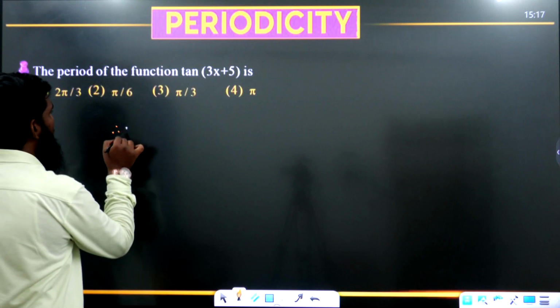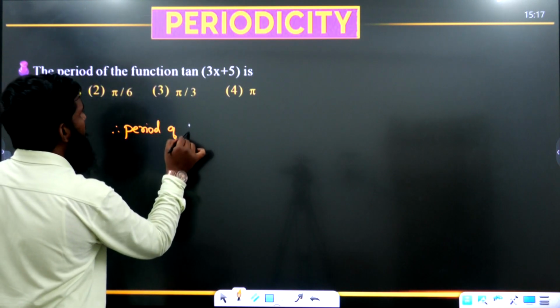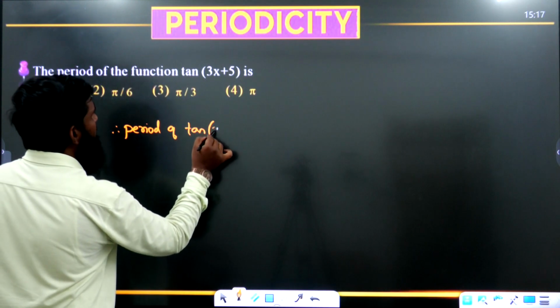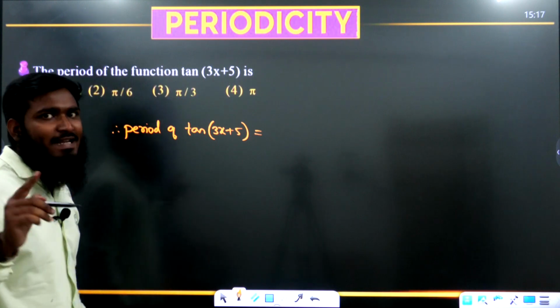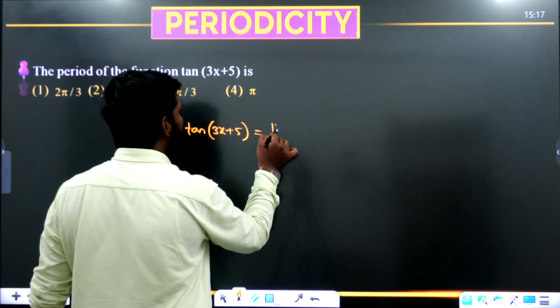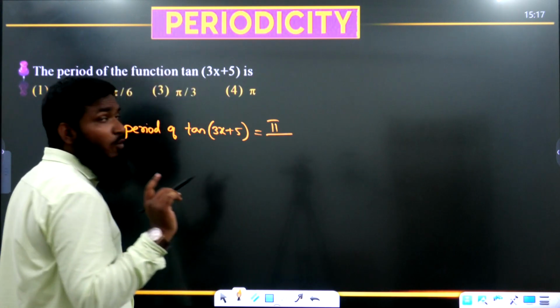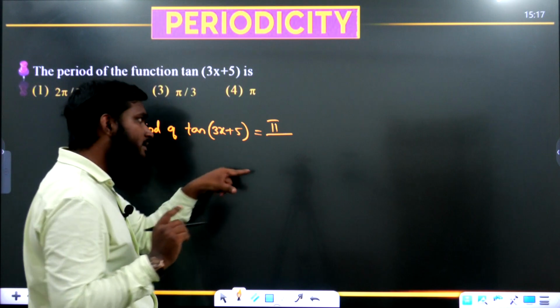Next part, the period of the function tan of 3x plus 5 is given over here. Now let us write this part. Period of tan of 3x plus 5 is equal to T divided by mod a. What is the T value for the tan function? Pi. Pi divided by, what is a value? 5 or 3? 3 we are having.